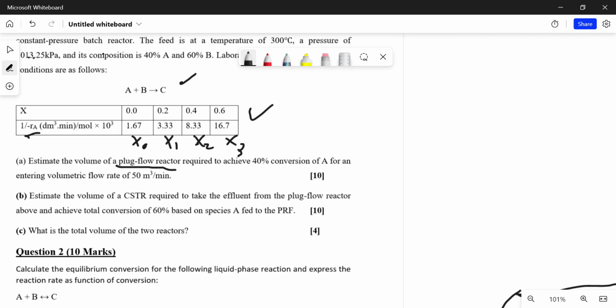It's very important for us to line it up so that you get the right answer. So x5 minus x4.